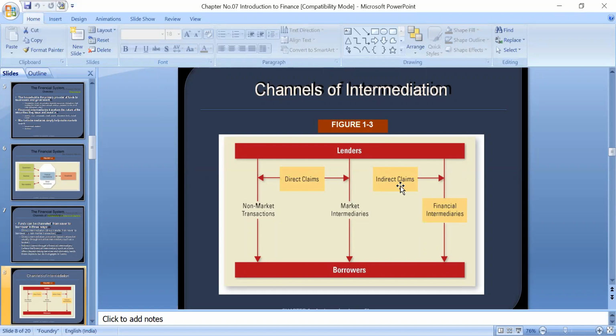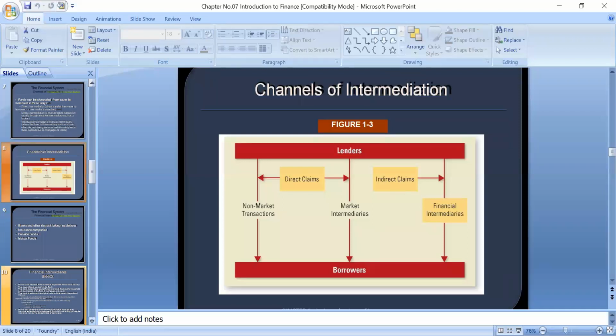So these are called financial intermediaries, and these are the channels of intermediation. Channels of intermediation mean how the funds move from lenders to borrowers. What is the procedure? What is the way? What is the process to transfer the funds from the lenders to the borrowers? This process is called channels of intermediation.